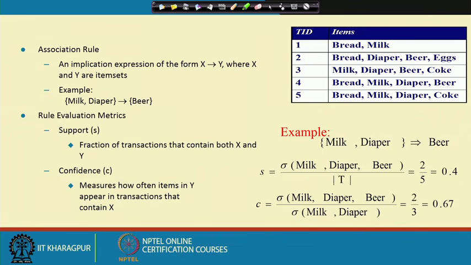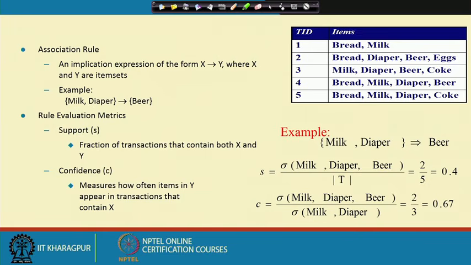I have already calculated that milk, diaper, beer appeared 2 times out of 5, and milk and diaper appears in transaction 3, transaction 4 and transaction 5. So, 3 times. So, 3 is the denominator. The confidence factor of this rule is 2 by 3, 0.67.